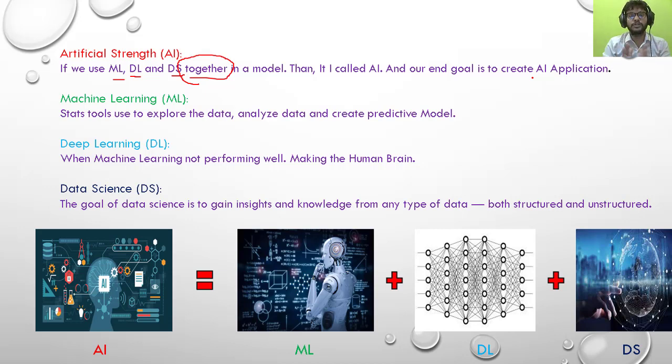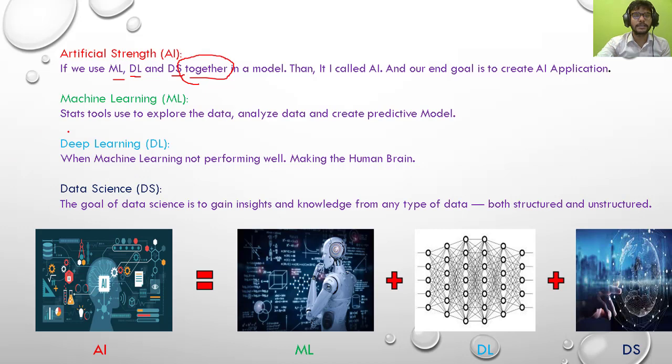Here there is no human involvement at all. It just thinks for itself about what to do. Suppose an automatic car is driving, and if someone comes in front of the car, it will stop. It thinks that if someone comes in front of me, I have to apply the brake, and it applies the brake. There is no human involvement. That is AI, and the end goal of data science, machine learning and deep learning is to create an AI application.